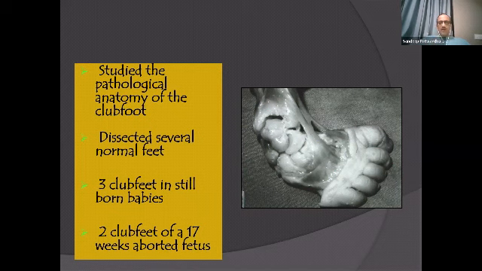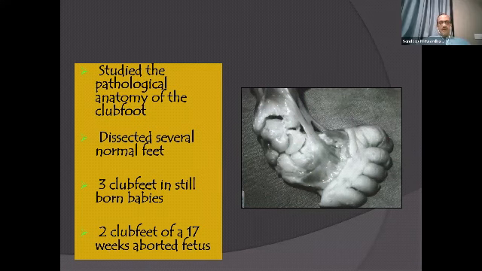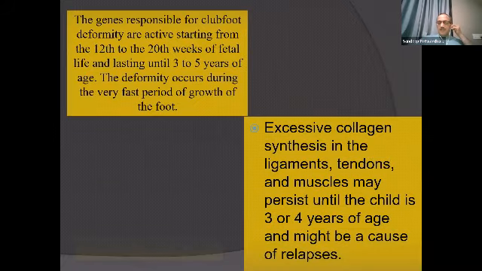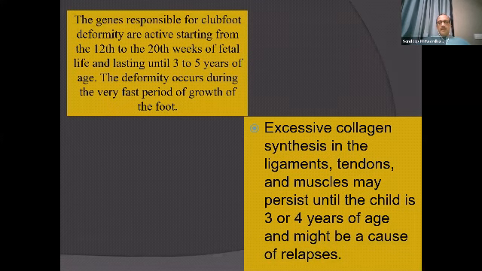He studied the pathology of the clubfoot. He dissected several normal feet, and he also had a chance to dissect stillborn babies who had club feet, and 2 club feet in even a 17-week aborted fetus. And he came to some conclusions, which I will tell you. What Ponseti said was that it is a genetic disease, yes, but the genes responsible for creating the clubfoot deformity usually are active from the 12th intrauterine week of life to the 20th week of life, and the effect may last up to 5 years.